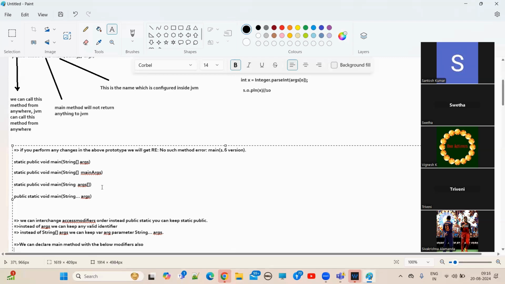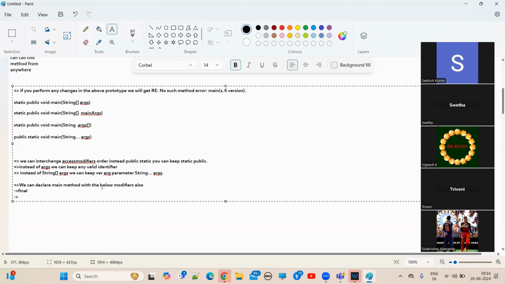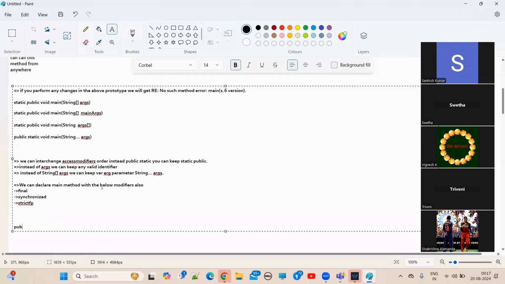So what are those modifiers? Final, synchronized, and strictfp. Remember now. So we can declare the main method with the below modifiers: final, synchronized, strictfp. Now let me write public, static, final,